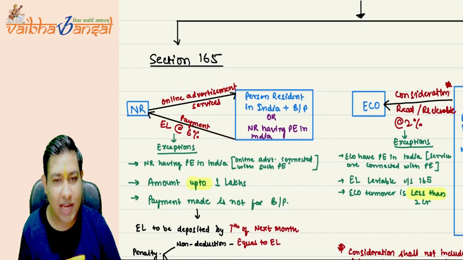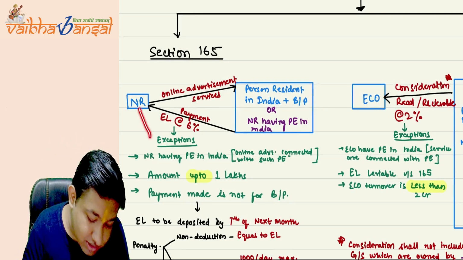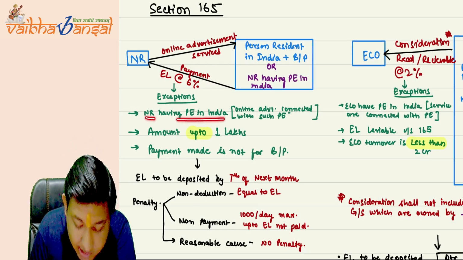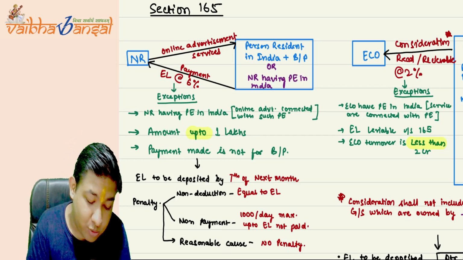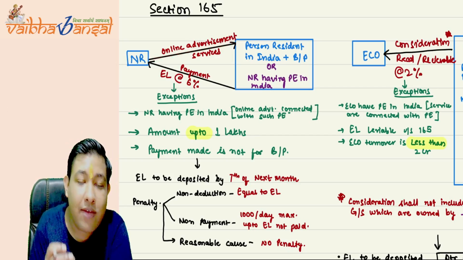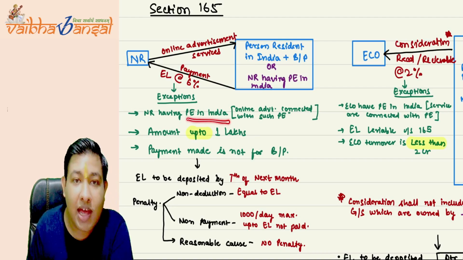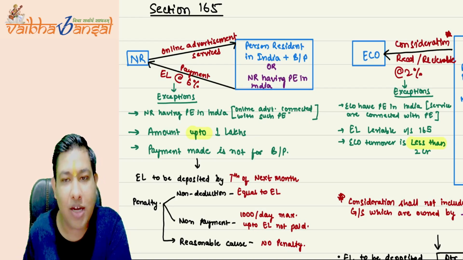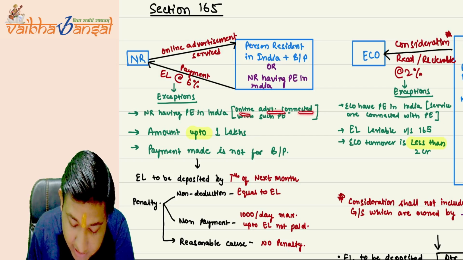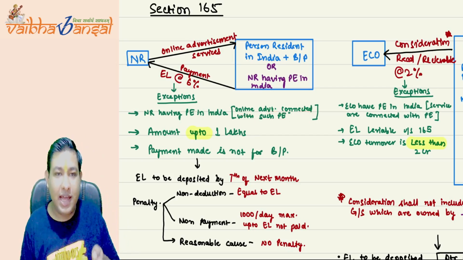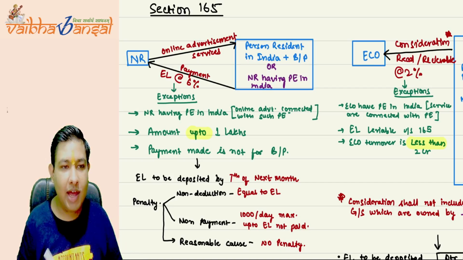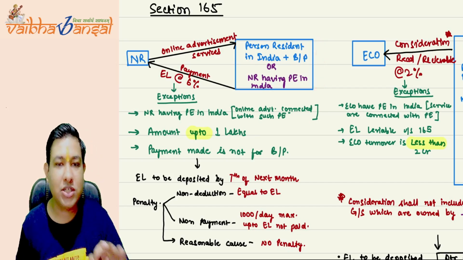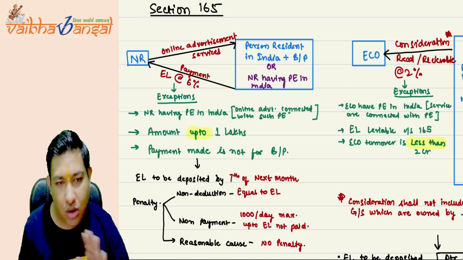But there are certain exceptions to it. The exceptions are to the NR. If the NR providing the online advertisement services has a PE in India, and the online advertisement services are effectively connected to that PE itself, that is, the PE is providing the online advertisement services to these kinds of recipients, then the equalization levy is not applicable.